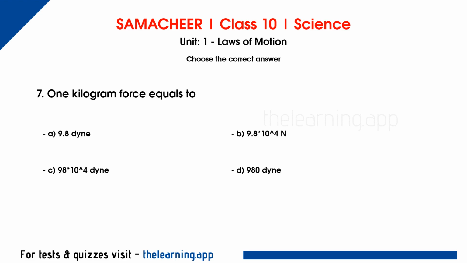Question 7. 1 kilogram force equals to. Options are A. 9.8 dyne. B. 9.8 times 10 to the power of 4 N. C. 98 times 10 to the power of 4 dyne. D. 980 dyne. Correct answer is C. 98 times 10 to the power of 4 dyne.